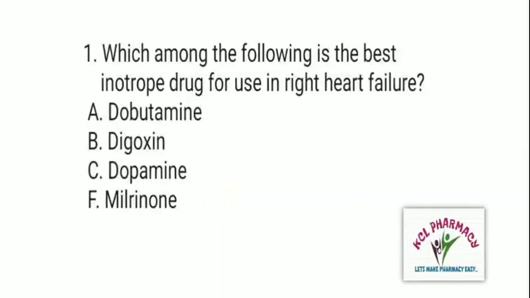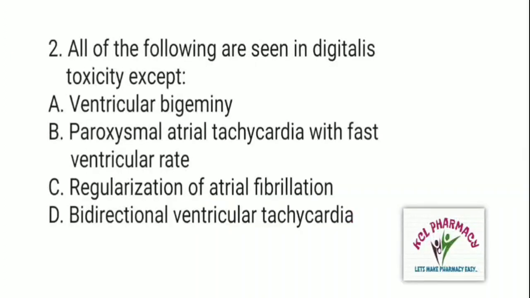Next question is, all of the following are seen in digitalis toxicity except, and the right answer is B. Proximal atrial tachycardia with fast ventricular rate.